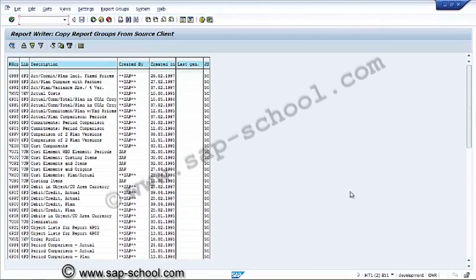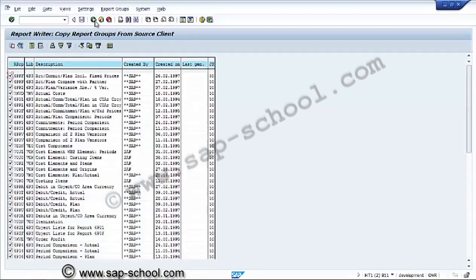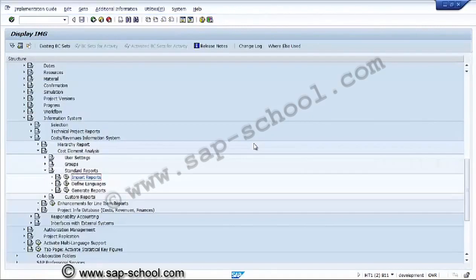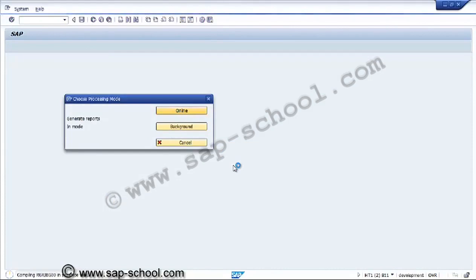So here you can see the list of reports. Copying the selected report groups completed from the source client to this client. Now we'll see the next option. These are import reports. After importing, generate reports. Once we receive the reports, we need to generate all the reports once. Then while working with the reports, there will not be any issues for execution purposes.